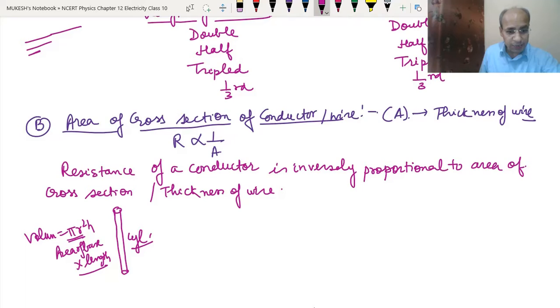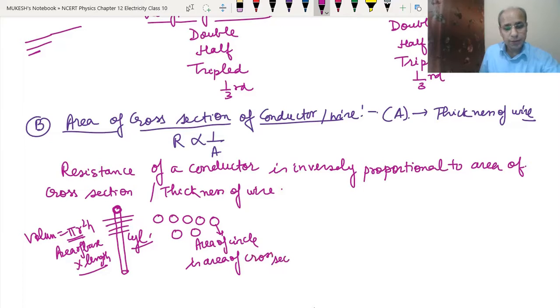This is the circular base. If you cut it like this, you will get a coin-like structure, and this circle is the area of cross section.